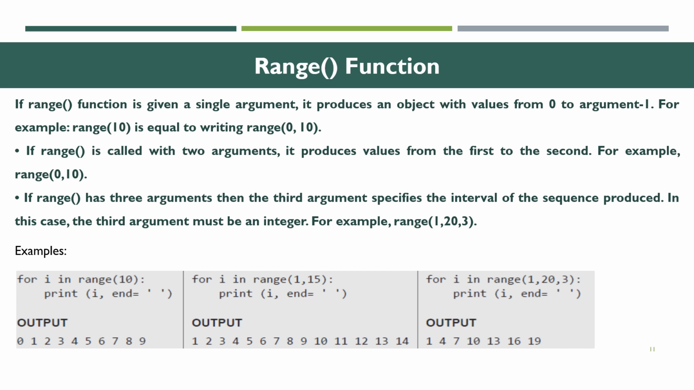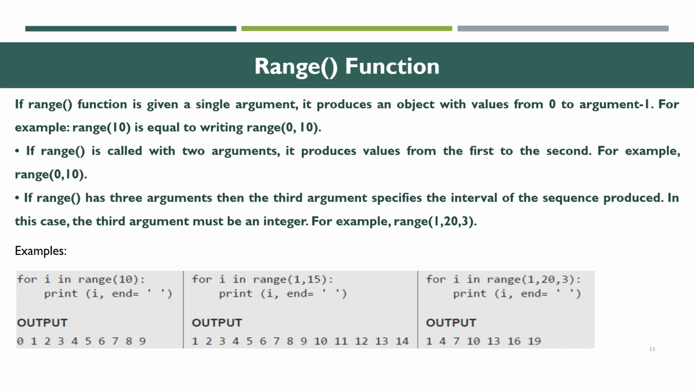If range has three arguments, then the third argument specifies the interval of the sequence produced. In this case, the third argument must be an integer. For example, range(1, 20, 3). That is the last value, and the third value is an integer. Let us see an example.